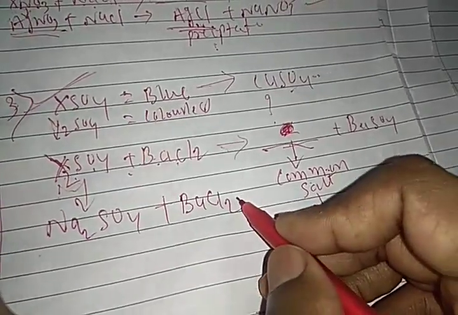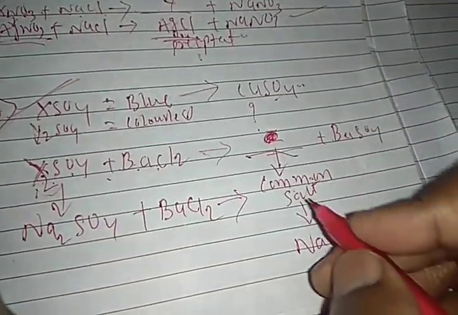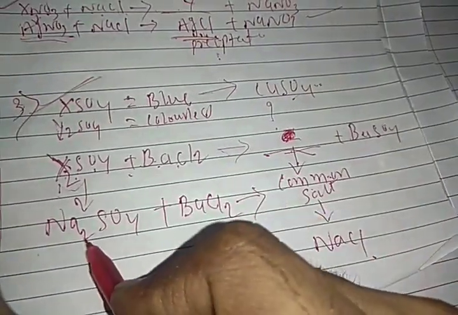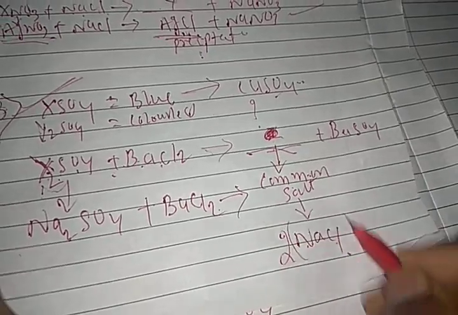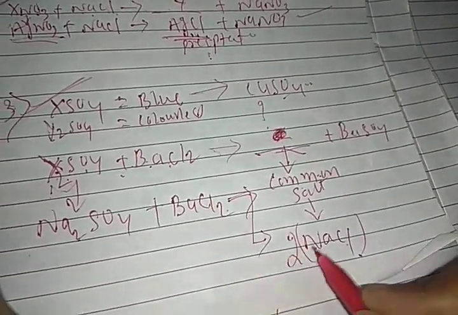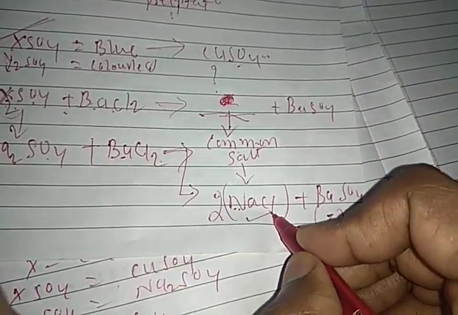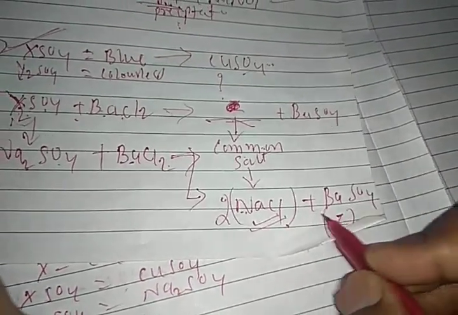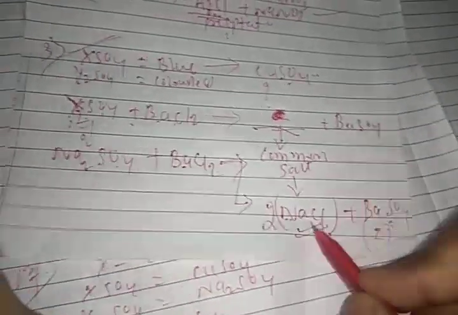It forms 2 sodium, 2 chlorine, that is 2NaCl, and barium sulfate. Barium sulfate is the precipitate compound, and NaCl is the colorless salt solution. So Z is barium sulfate.